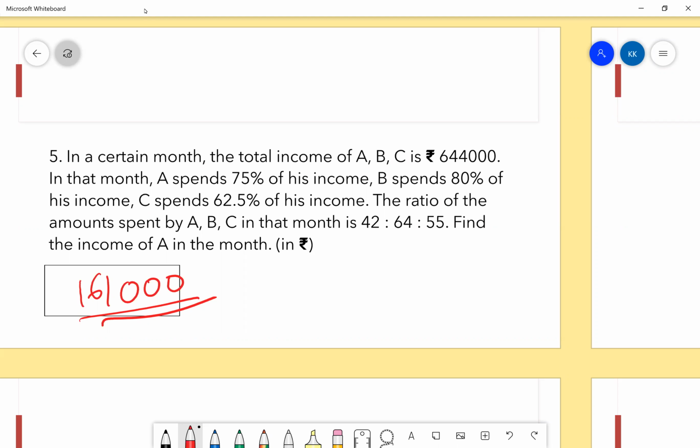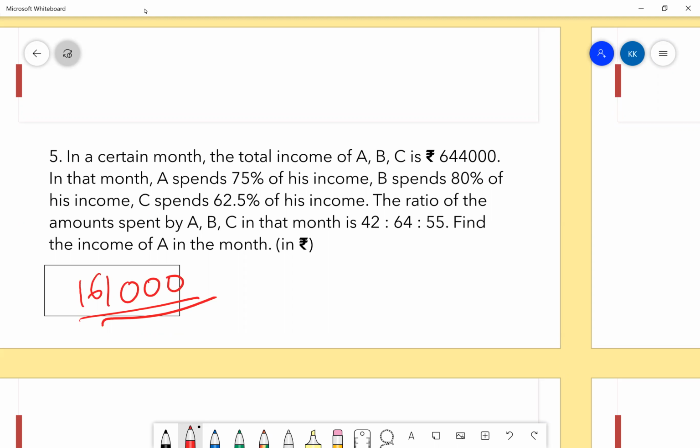Hello, Prerit? Am I audible? Yeah, you're audible. So 75% of A is 42. So A will get as 56. Similarly, B and C will get as 80 and 88. Perfect. So 56 plus 80 plus 88 will give us a number. That number we have to multiply by 56. We'll get 161000.